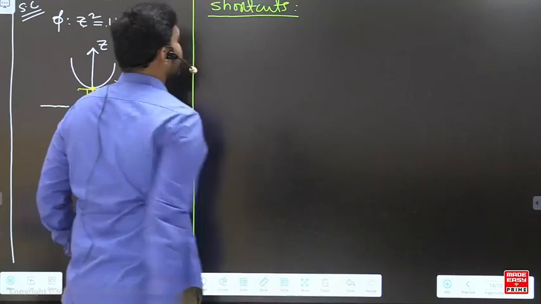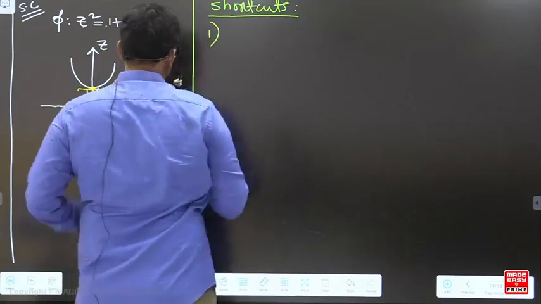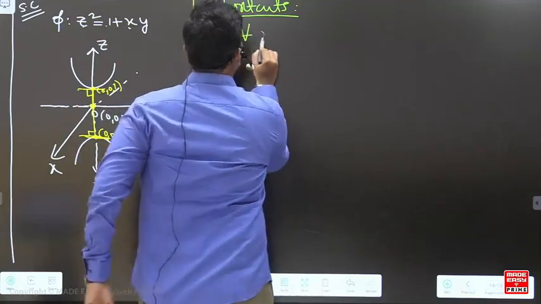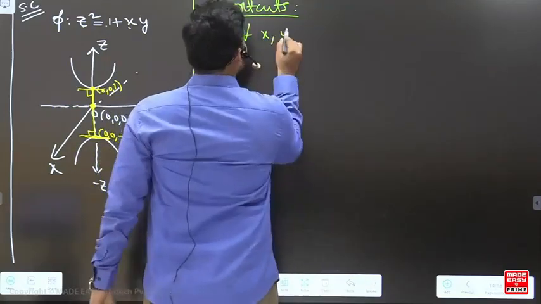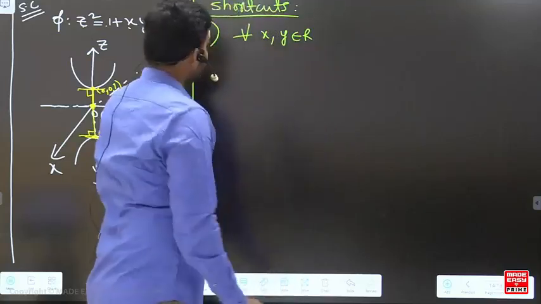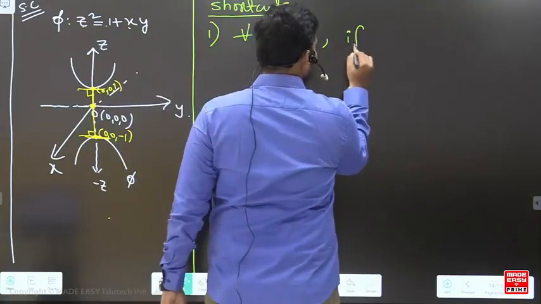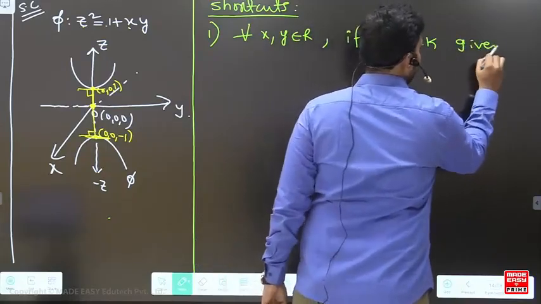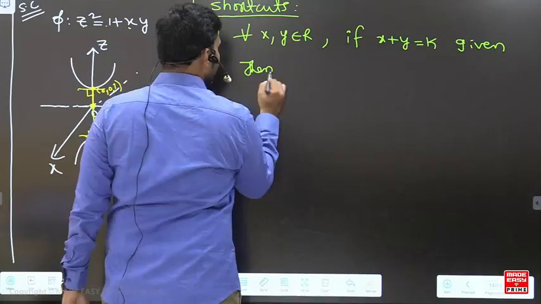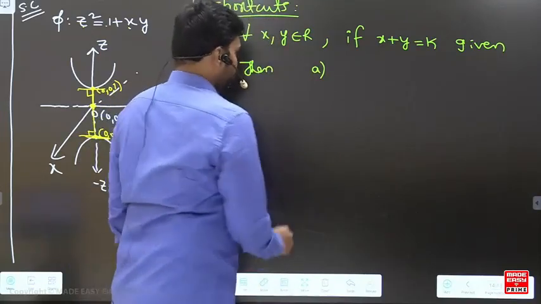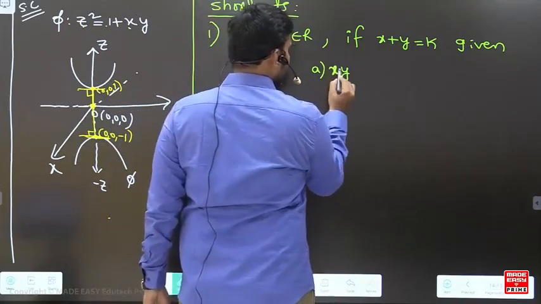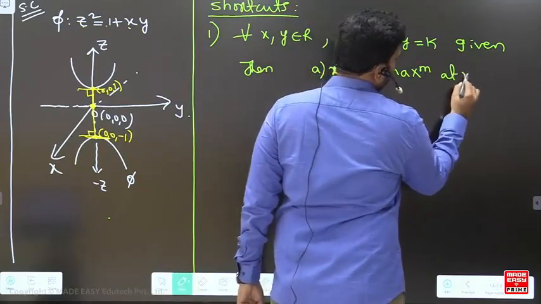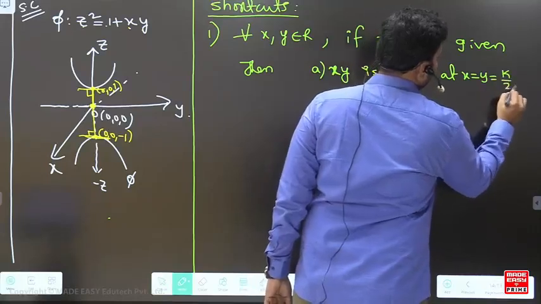I think we are taking a lot of time. That was the major issue. The first point, we'll take the shortcuts. For all x, y belonging to R, if x plus y is equal to k given, then the product xy is maximum at x is equal to y is equal to k by 2.